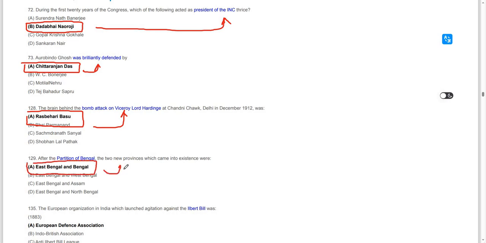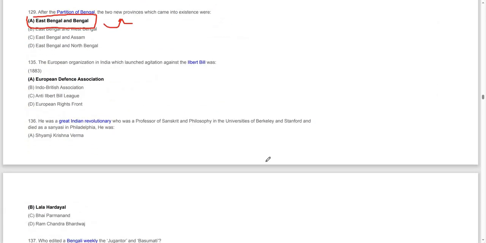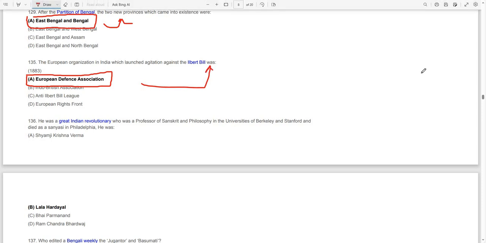Moving on to the next question, the European organization in India which launched an agitation against the Ilbert Bill controversy was the European Defence Association, in 1883.